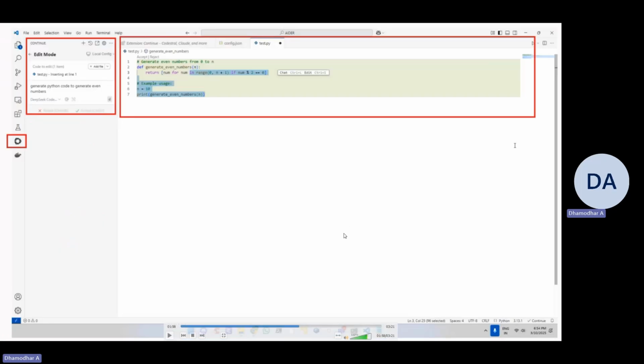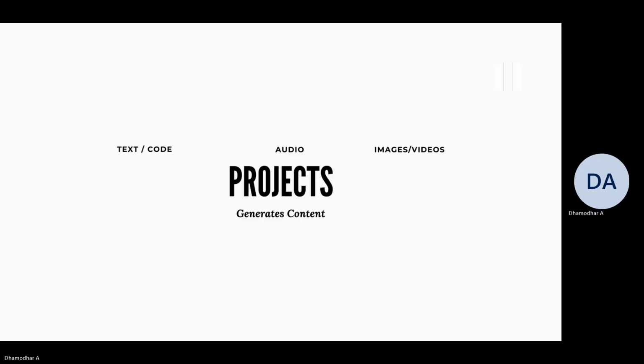Continue is an extension that is available in Visual Code, very much similar to Aider, but it is an extension in Visual Code where it will help us to manipulate files, to generate content, or modify files to generate code, etc. And we are going to see a lot of projects in this course.